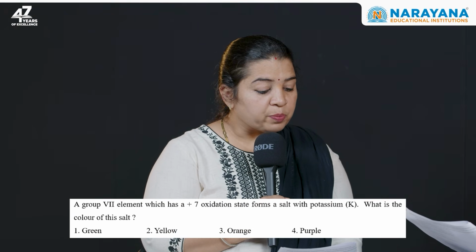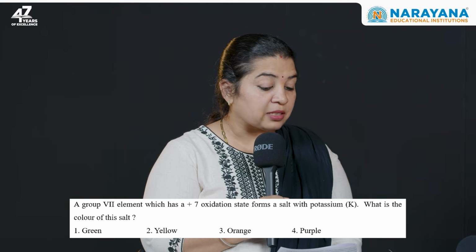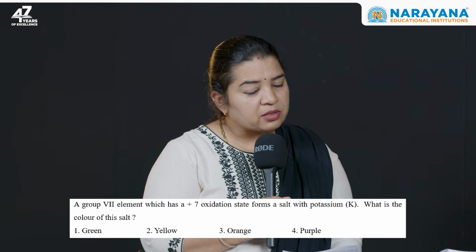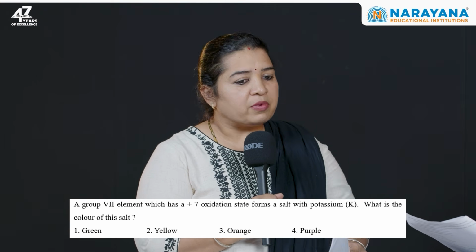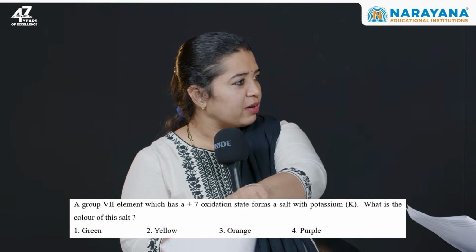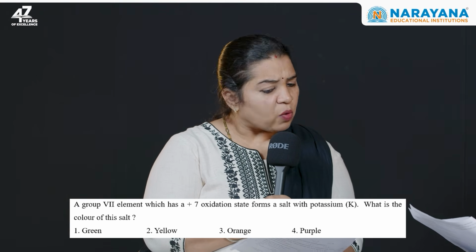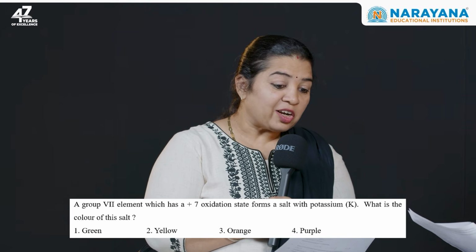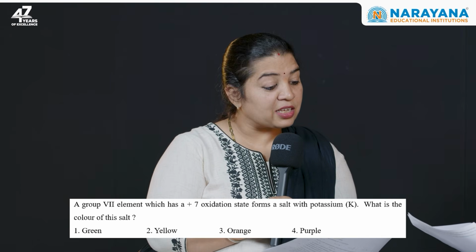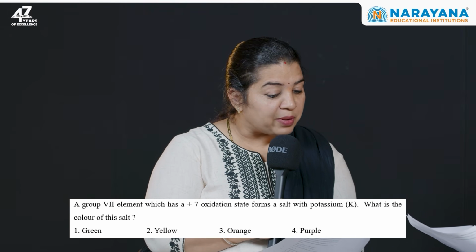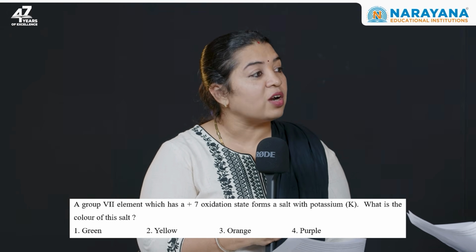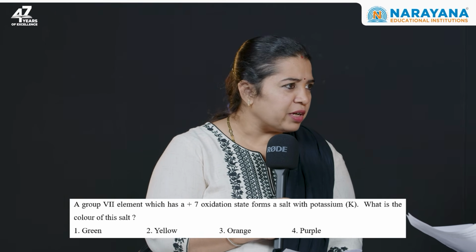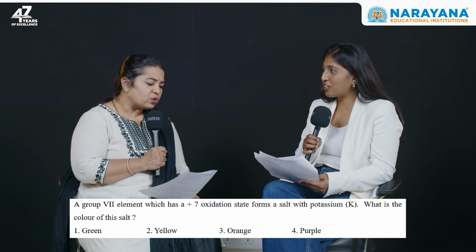Question number 14, a group 7 element has a +7 oxidation state. Now, this question is, instead of being direct, they are going around the concept. They are just asking about the color concept of KMnO4, but they are not asking the color of KMnO4 directly. You need to know what the 7th group element is, then what the +7 state is, and then what the salt of it with potassium is. If you know how the numbering of groups is done, then only you'll be able to solve it.